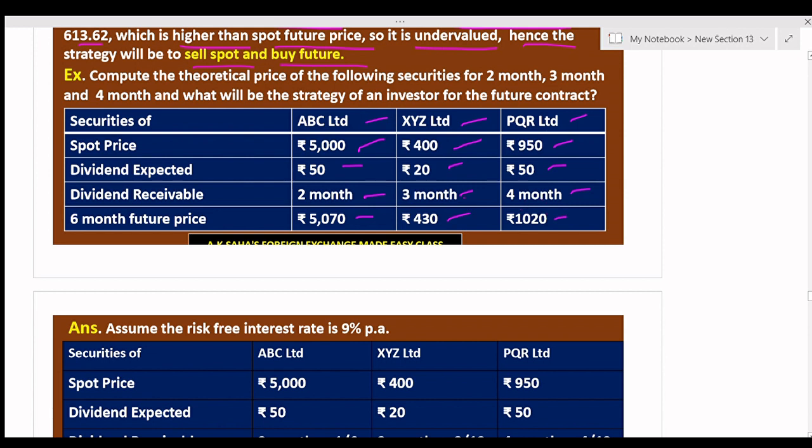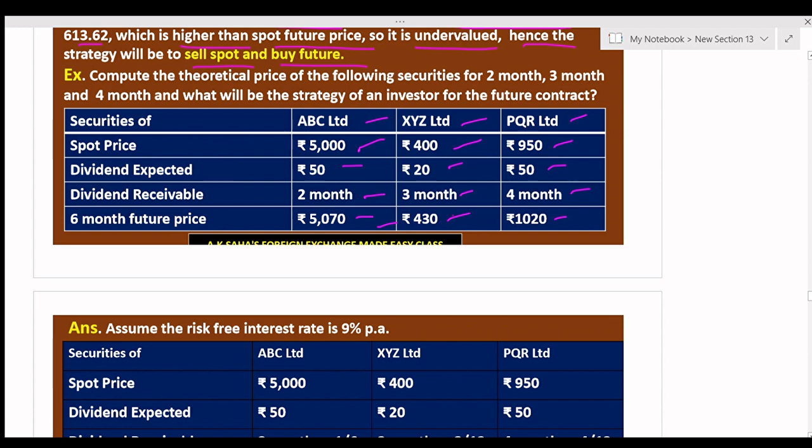Now when dividend is expected, you have to find out the present value of the dividend, and it will be deducted from the spot price, because as per the cash and carry model, spot minus inflow gives the adjusted spot price. You have to find out the fair price for 6 months utilizing the adjusted spot price.